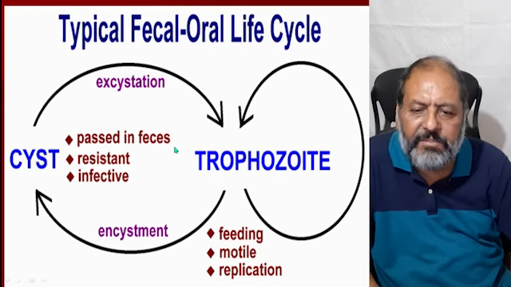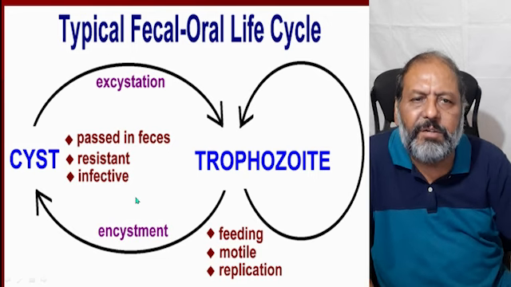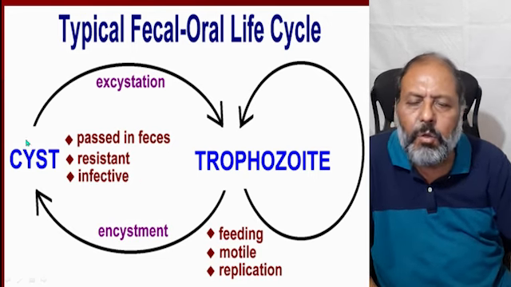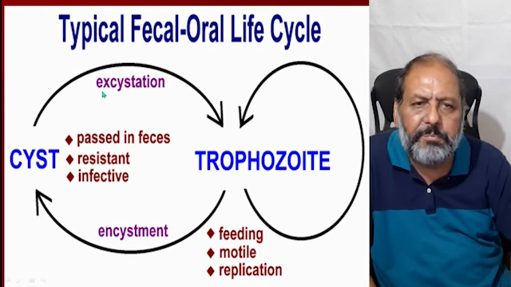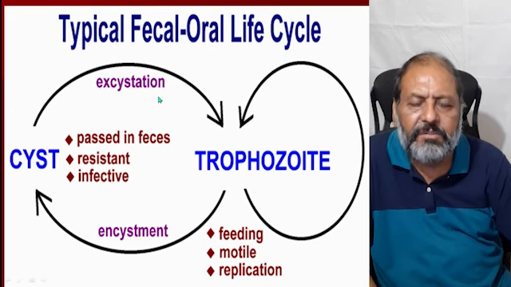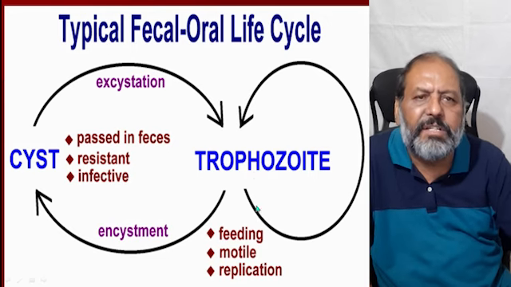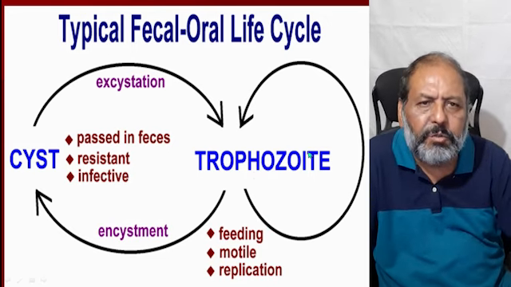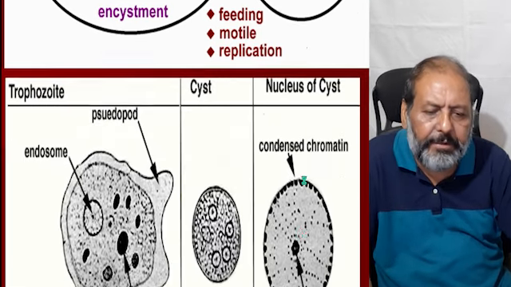These cysts are passed in feces, and they are resistant to many disinfectants, but they are very infective to man. When these cysts are taken up by man, there is a process called excystation, meaning the cyst bursts and releases the trophozoite, which is capable of feeding and replication. So they divide to multiply into many trophozoites.